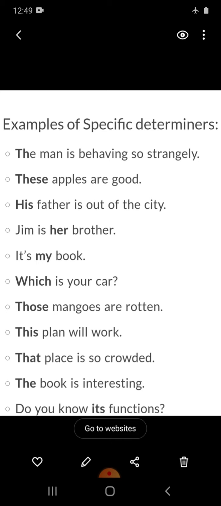Now, these are examples of some determiners. The man is behaving so strangely. There is an article. These apples are good. These are determiners. His father is out of the city. His father, showing possessive. Which is your car? It is actually an interrogative determiner. Which and whose are interrogative determiners.